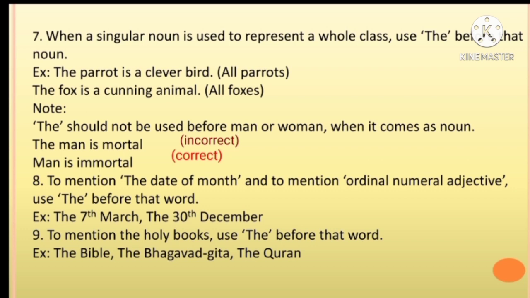"The man is mortal" is a wrong sentence. "Man is immortal" is a right sentence. To mention the date of the month and to mention an ordinal numeral adjective, use "the" before the word. Example: the 7th of March, the 30th of December. To mention the holy books, use "the" before that word. Example: the Bible, the Bhagavad Gita, the Quran.